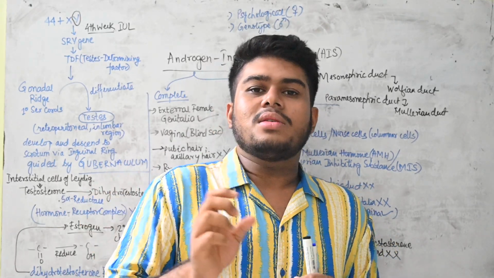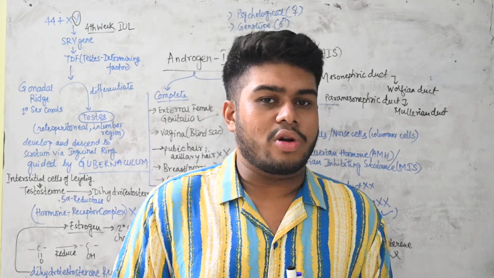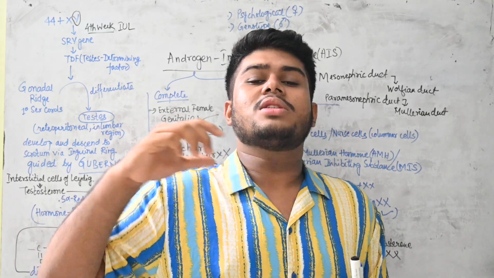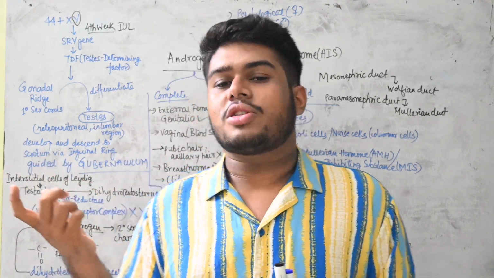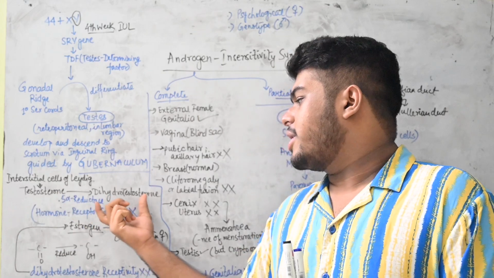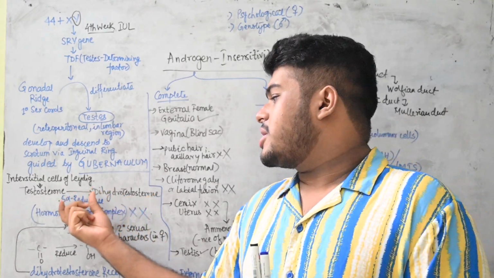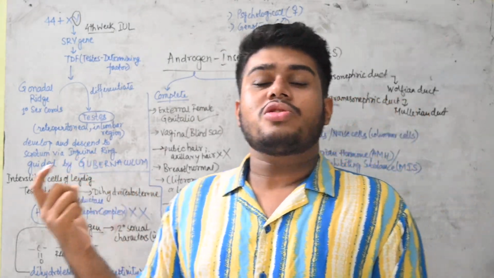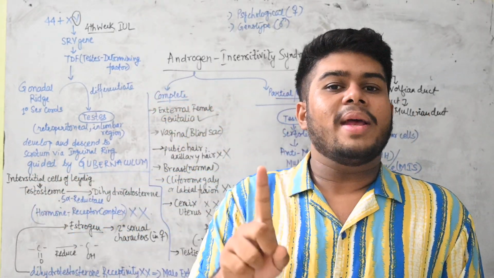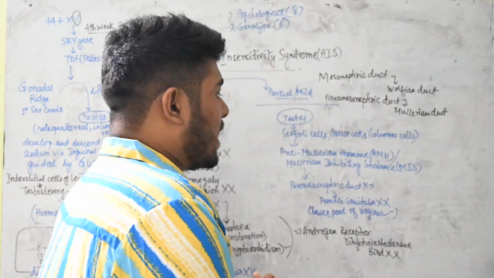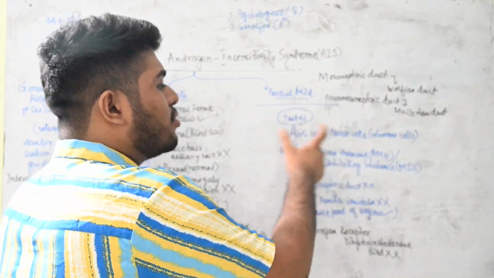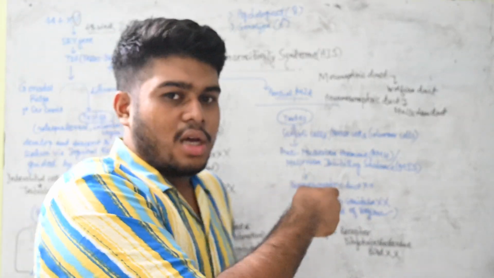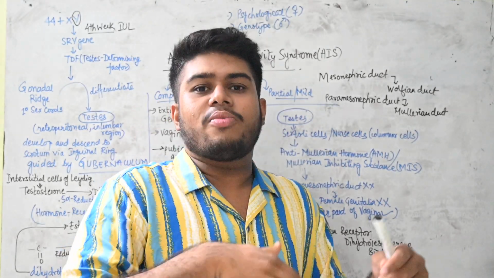Okay, and if testis is not formed, then there will be no testosterone production. Testosterone is very essential because testosterone gets converted into dihydrotestosterone in the presence of an enzyme 5-alpha reductase, and this dihydrotestosterone is responsible for external male genitalia formation. Here we see also in the Sertoli cells this anti-Mullerian hormone is there, and this paramesonephric duct, or the Mullerian duct, is actually there from the female body.